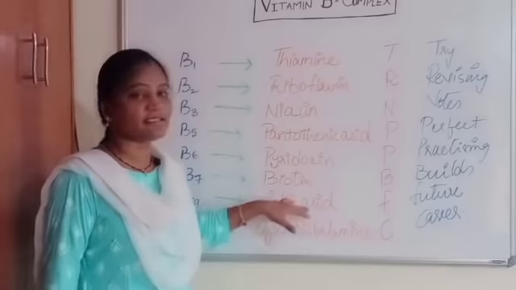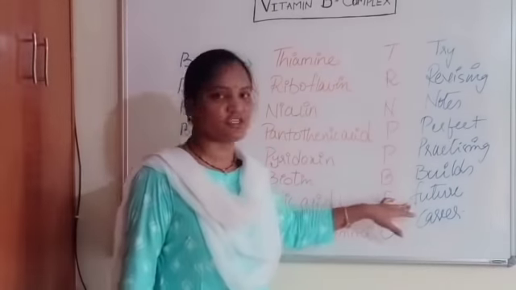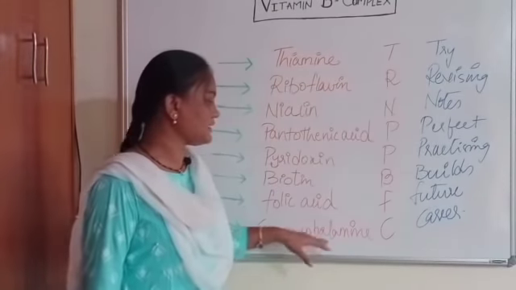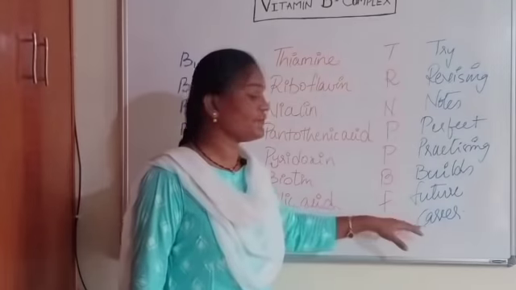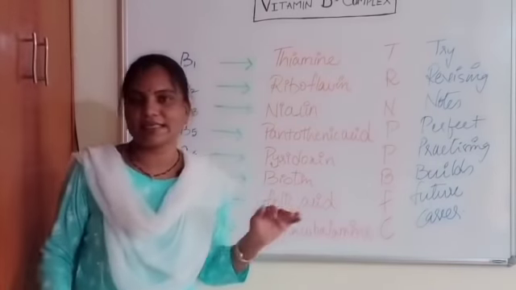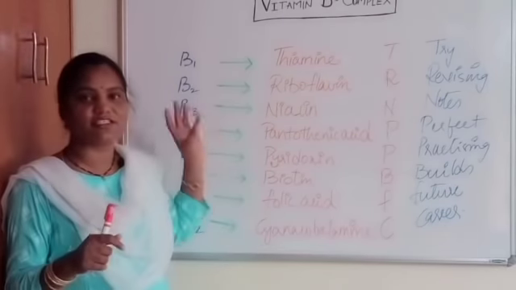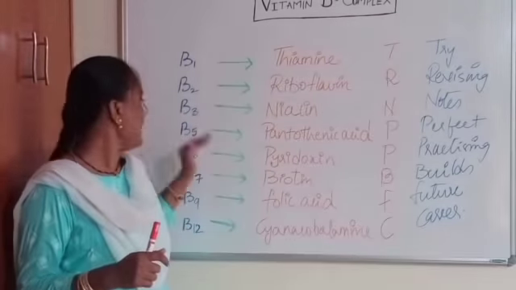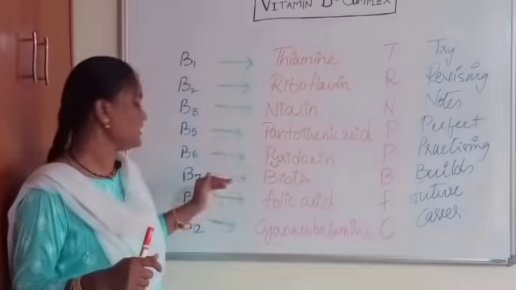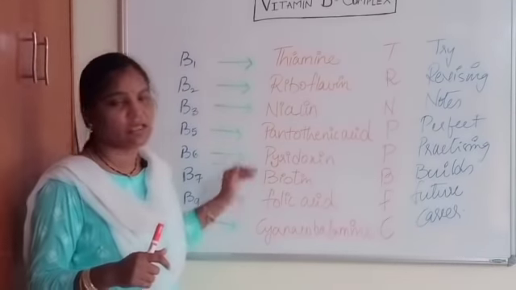Folic acid, that is starts with F, that is future. And cyanocobalamin, that is C, and C for career. So all these names you can easily remember by the numbering, that is B1, B2, B3 and B5, B6, B7, B9 and B12.